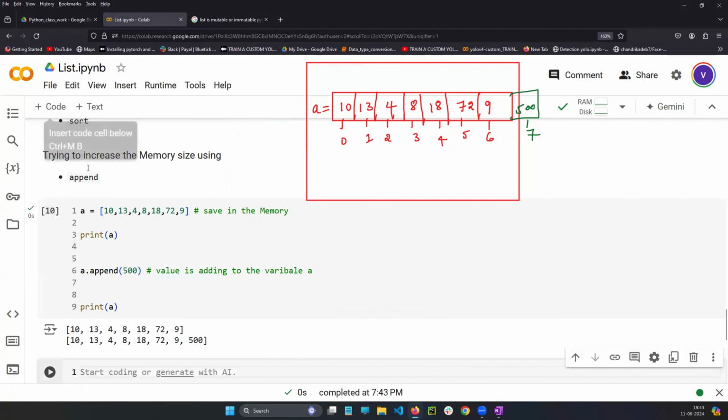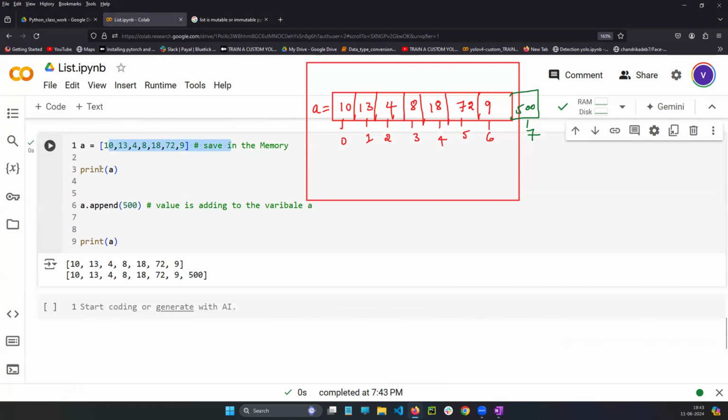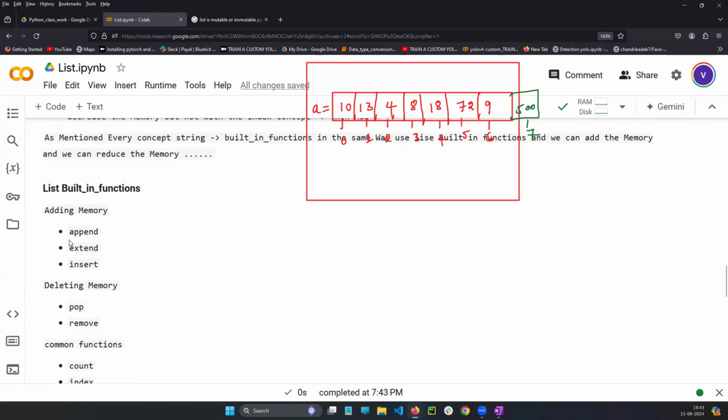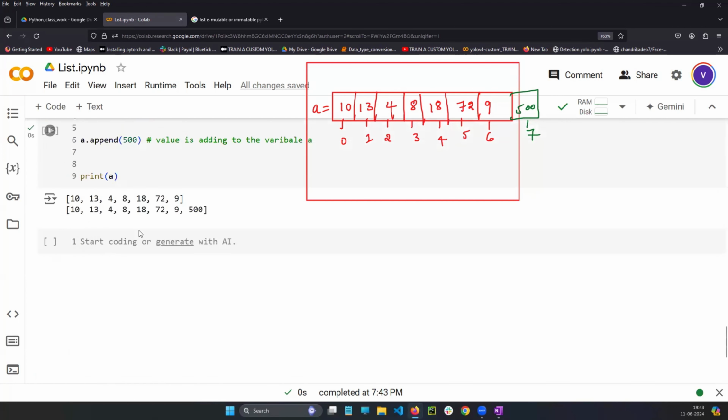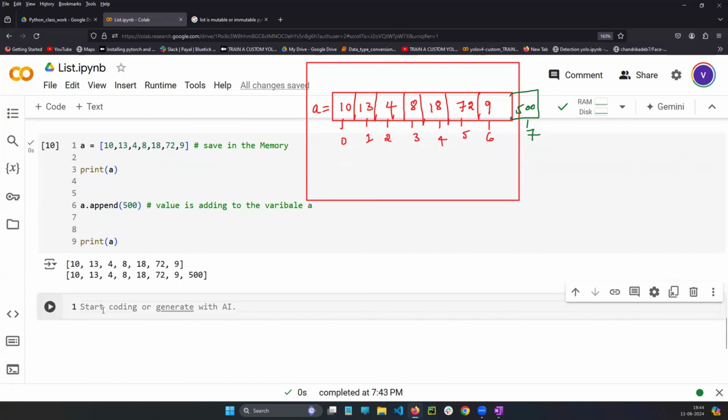First, saving in the memory, print a. After adding 500, if you print, 500 is coming or not, guys? Now you tell me, is the memory size increasing or not? Memory size is increasing. That is how the built-in functions will be helpful. There is another function also, not only append. There is one more function called extend, which is used to increase the memory size. So come here, extend.